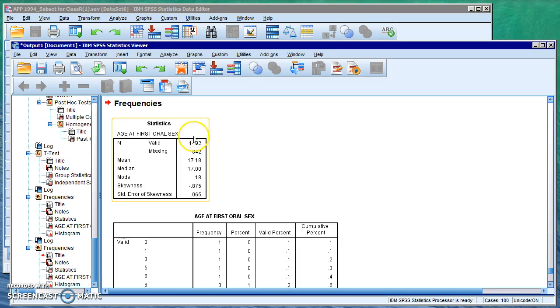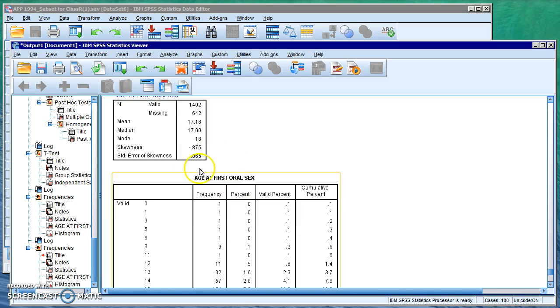We had, of the people who answered, 1,402. We have 642 missing cases. The mean was 17.18 years old that they first had oral sex, and the median was 17 years old, and the most common answer was 18.